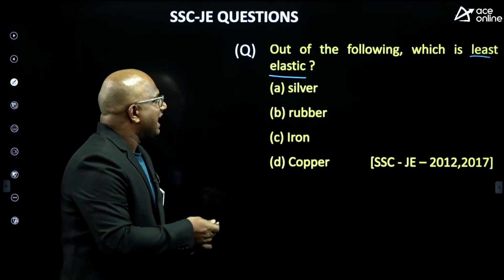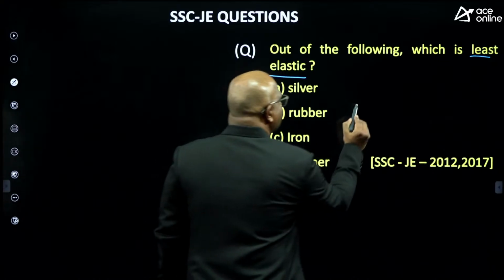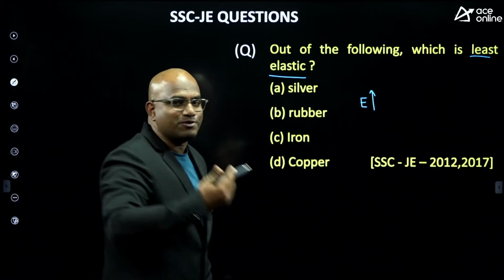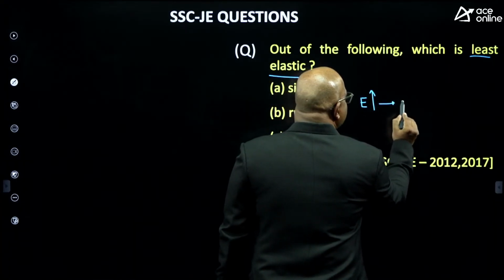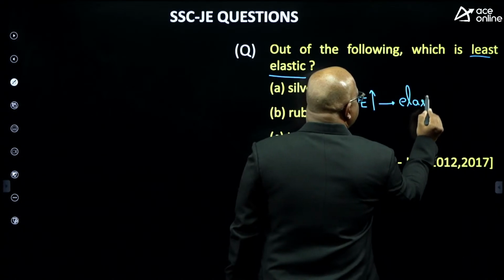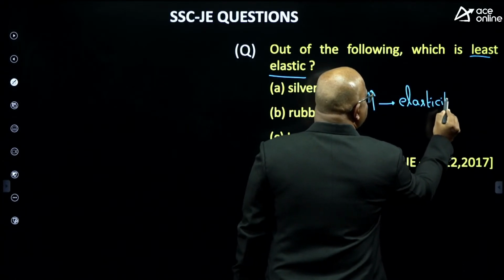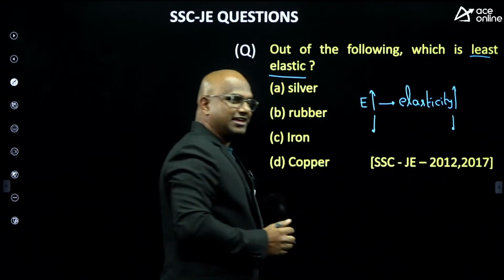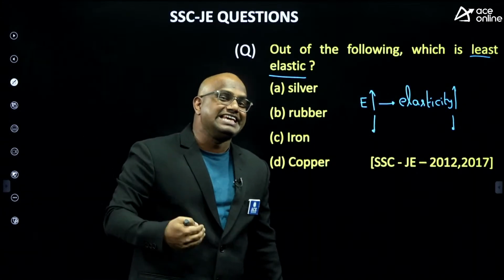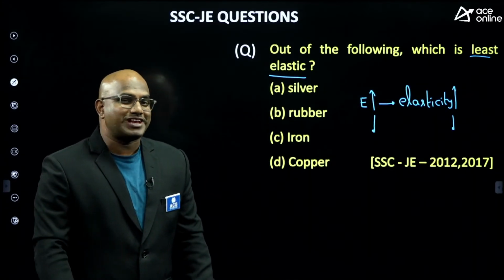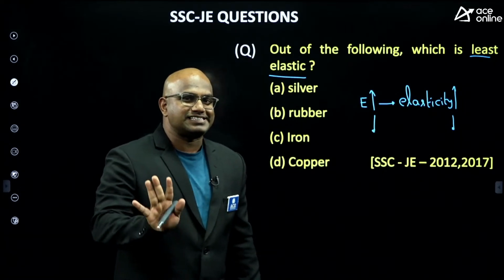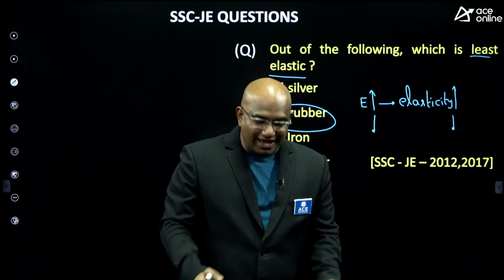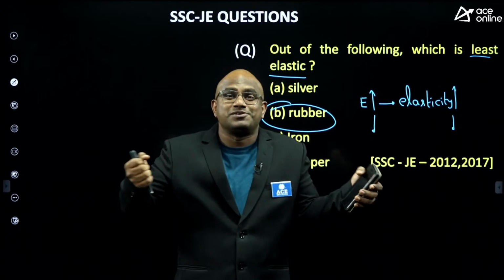But what signifies elasticity? Elasticity signifies Young's modulus, guys. When E is more, elasticity is more. When E is less, elasticity is less. Out of these 4, which one has the least elasticity? Yes, it's the rubber, not the remaining metals. You may think, sir, I can stretch rubber more, so it is more elastic. No.